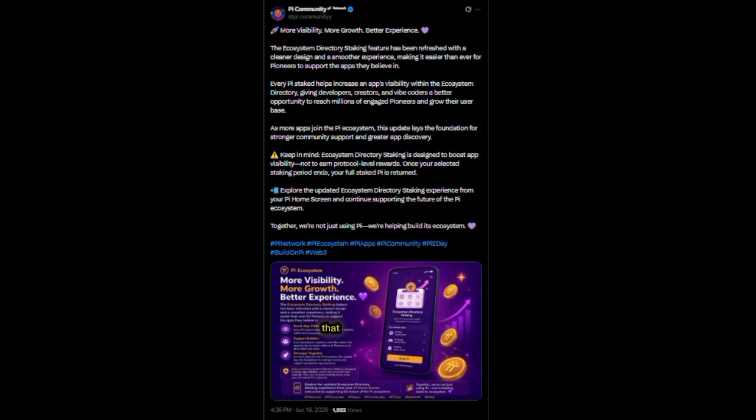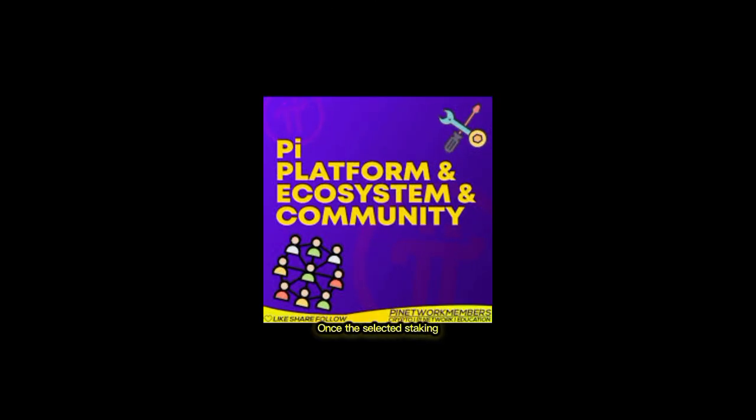The good news is that your original staked Pi is not permanently spent. Once the selected staking period ends, the staked amount is returned to you. So this feature is designed to encourage participation and ecosystem growth rather than provide financial rewards.